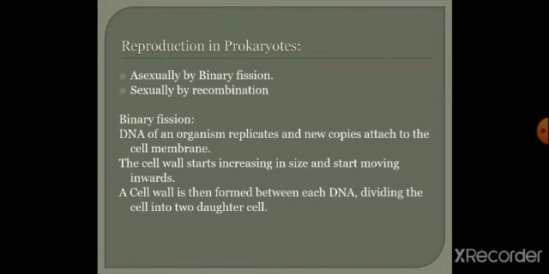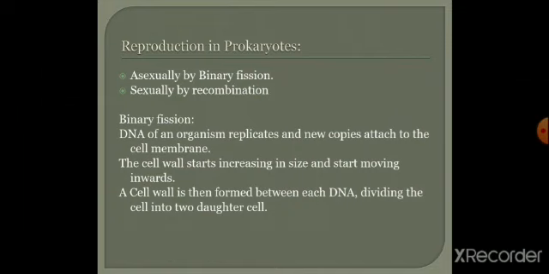Next we shall discuss the reproduction in prokaryotes. The prokaryotes undergo two types of reproduction. One is sexual reproduction, another one is asexual reproduction. First, let's see the asexual reproduction, by means of binary fission. Let's see what binary fission is.